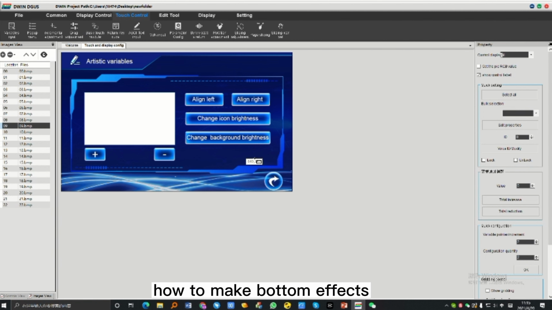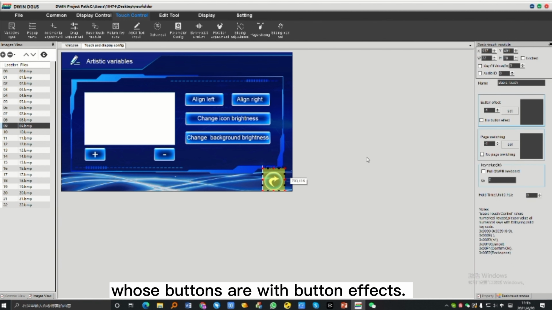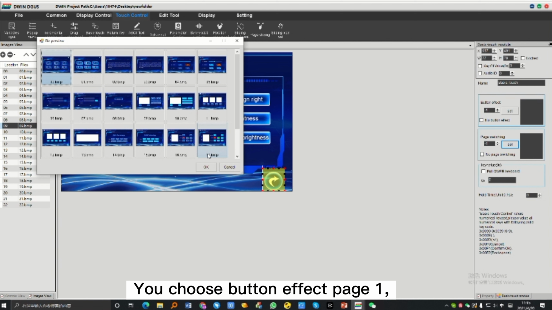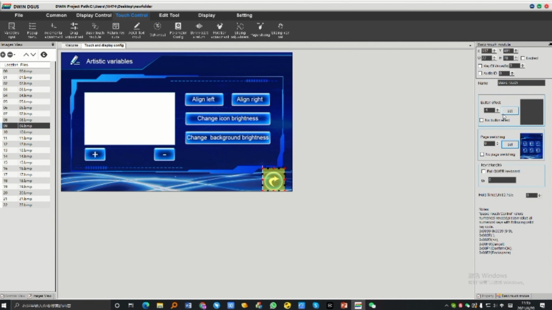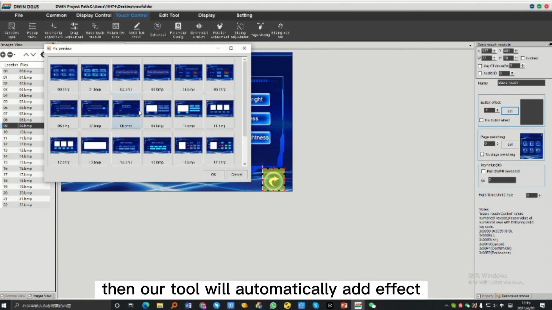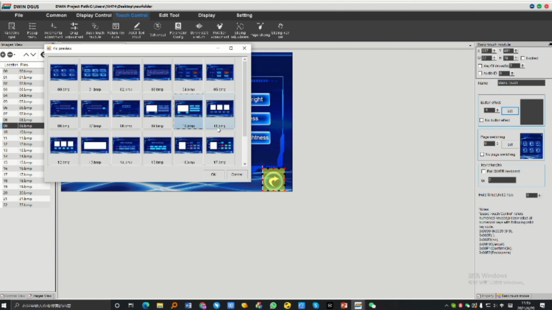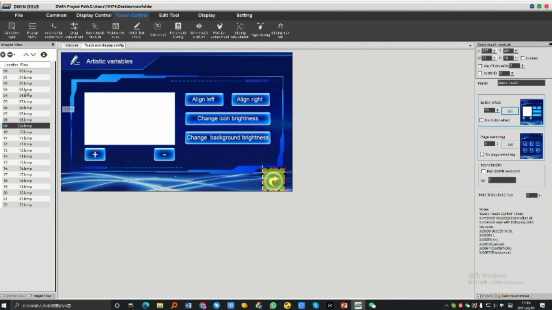How to make button effects. You need to add another image whose buttons are with button effects. You choose button effect page 1. Then our tool will automatically add the effect when you press on the screen.